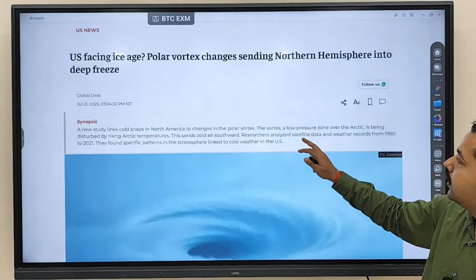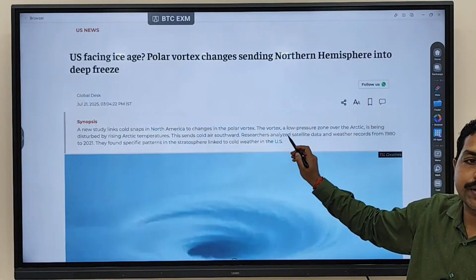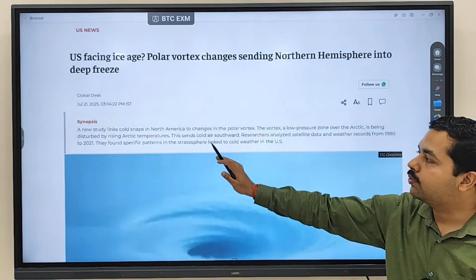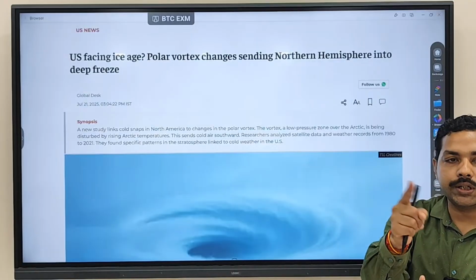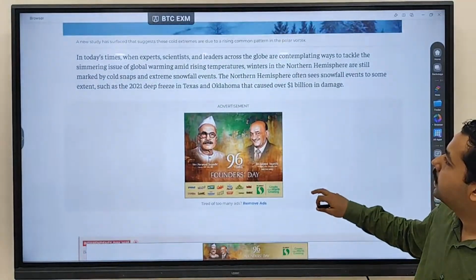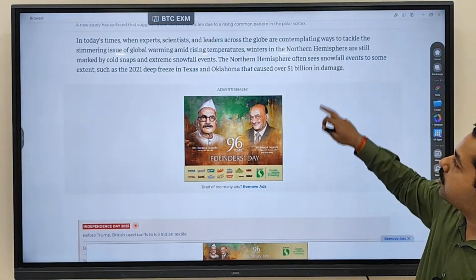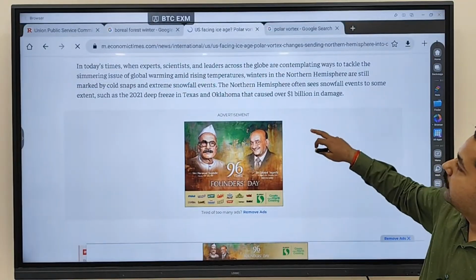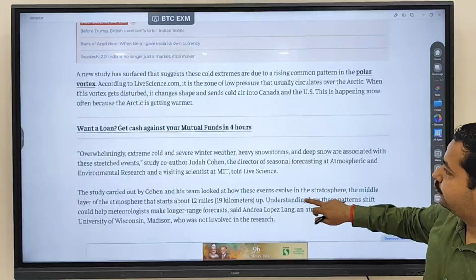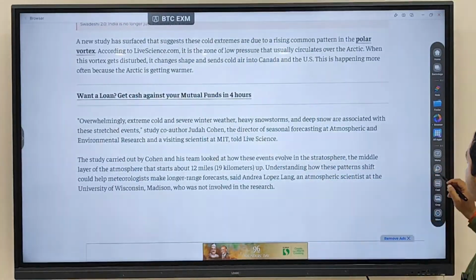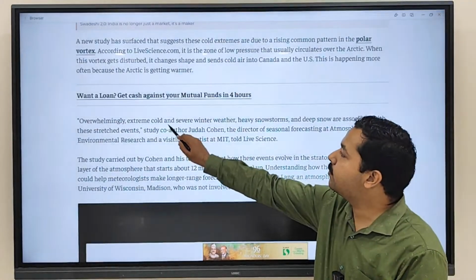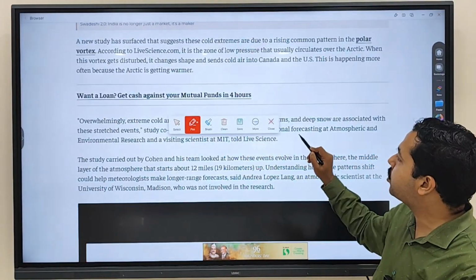What is written? The vortex, a low pressure zone. We discussed polar vortex is a low pressure zone over the Arctic region, found in the polar region. So when the polar vortex is expanding, you see extreme cold and severe winter weather, heavy snowstorm.